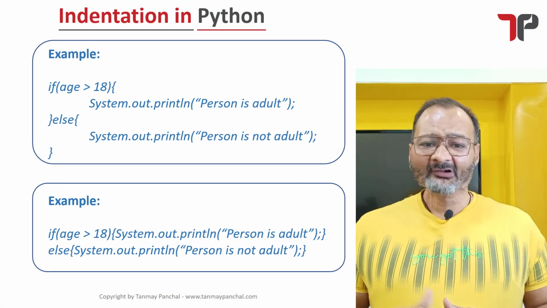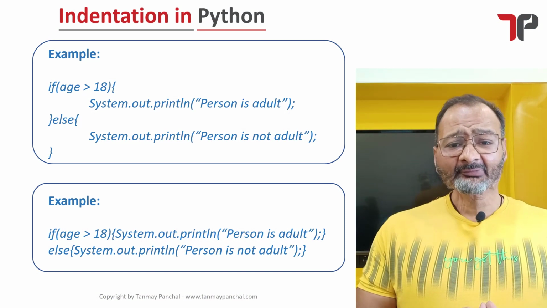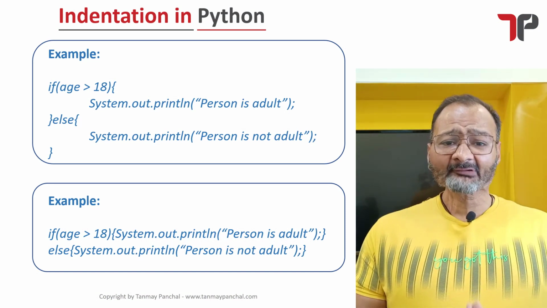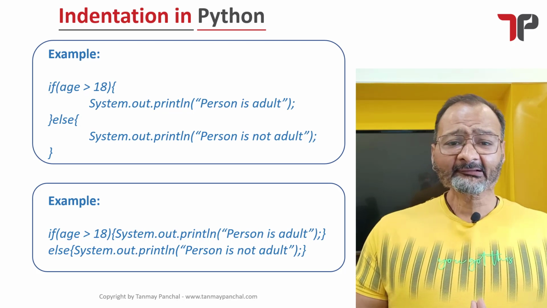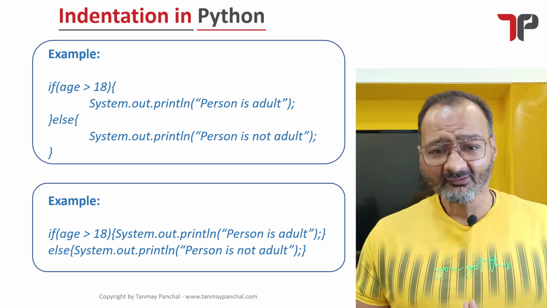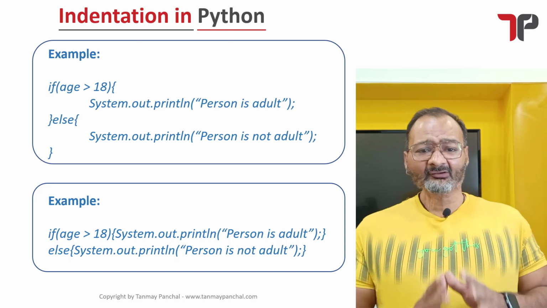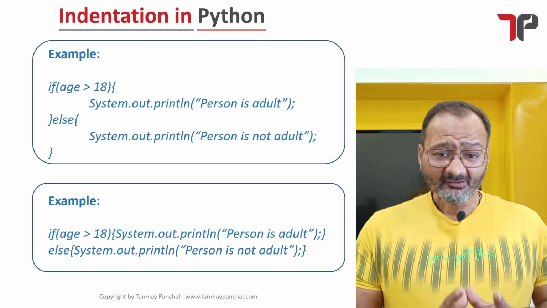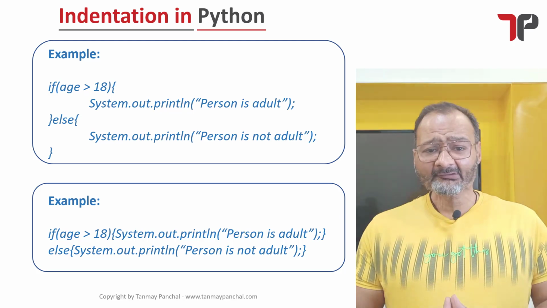It's difficult to understand the code if the developer has not followed indentation. As you can see from the example, to do a simple check on the age of the person and print a statement, he has to write multiple lines of code. You can also write the code in a single line, but this makes the code unreadable. It will become very difficult and hard to comprehend for the user who wishes to understand the code better.